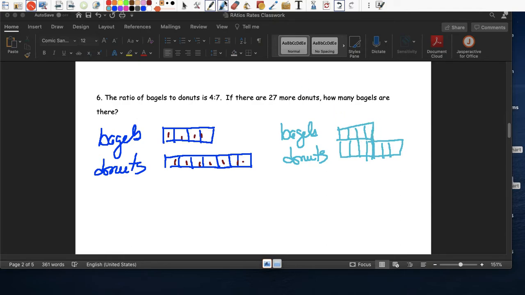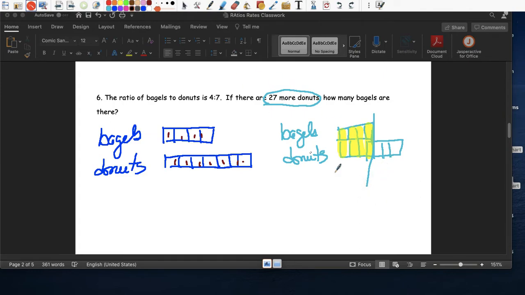Okay, so now remember, it says there are 27 more donuts. ¿Dónde está este 27 more donuts? Remember when we did this? Hasta acá, they're the same. Misma cantidad, same quantity, right? If I make a wall, si hago una pared aquí, hasta acá tienen la misma cantidad. So obviously there's more donuts. And where's the more? Here's the more.